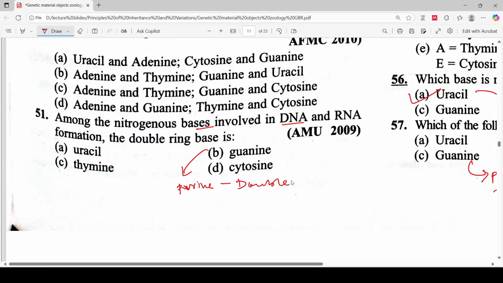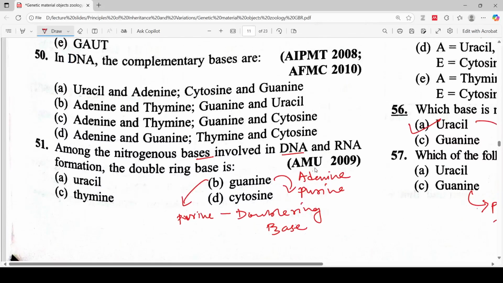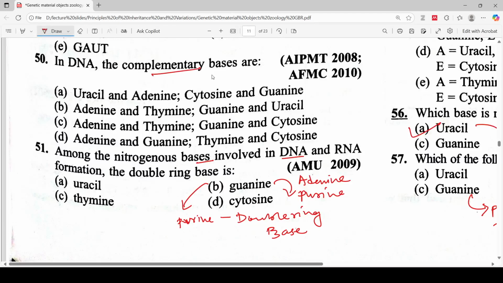Guanine and adenine are both purines, and they are double ringed. In DNA, complementary bases are AT and GC. So AT and GC will be the complementary bases for this answer.